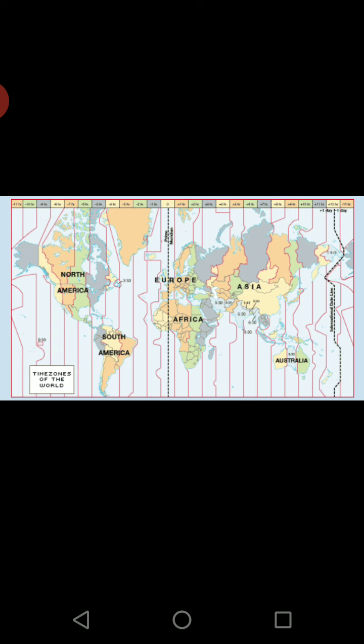Here you have various time zones, and you will find the lines are not straight. Why are they not straight? Because these lines are basically covering one particular country, and accordingly they cover the distance and the time also.